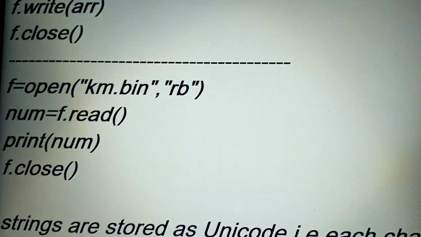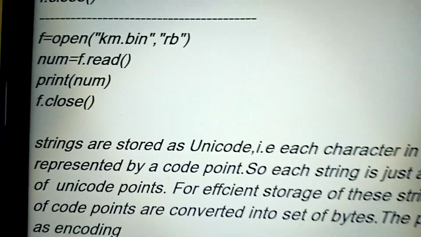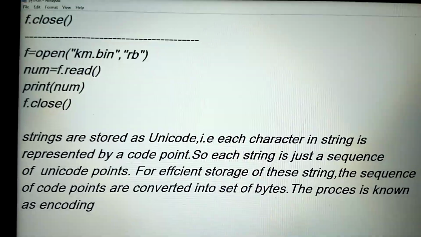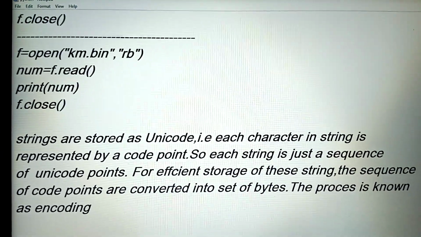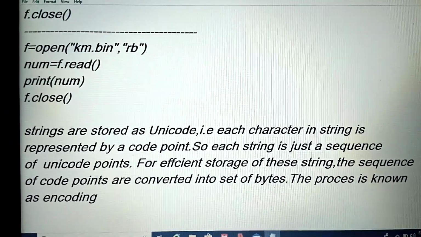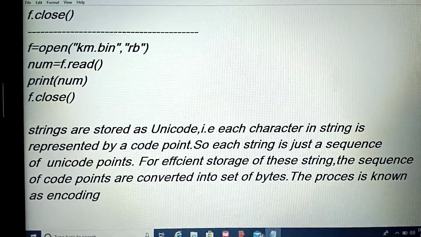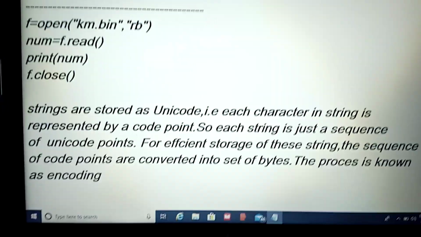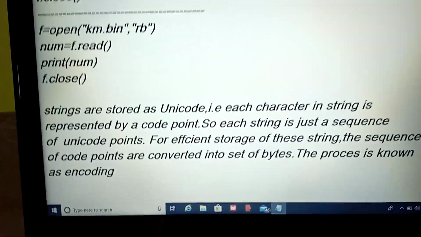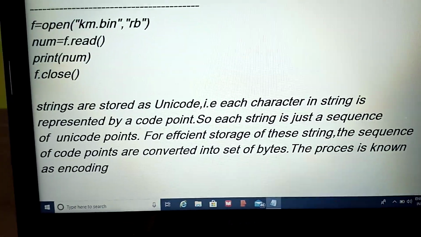Now what is encoding? In Python, strings are stored as Unicode. What is Unicode? Each character in the string is represented by a code point, not by ABCD. So each string is just a sequence of Unicode code points.